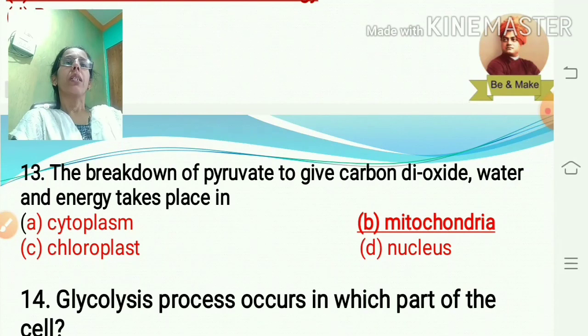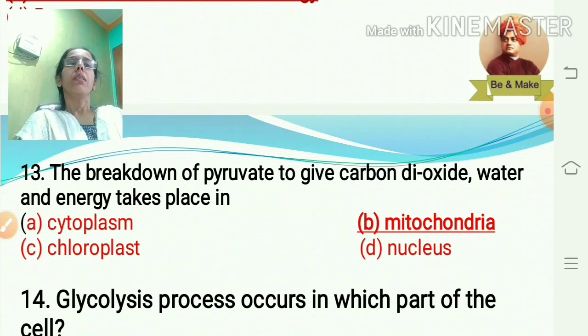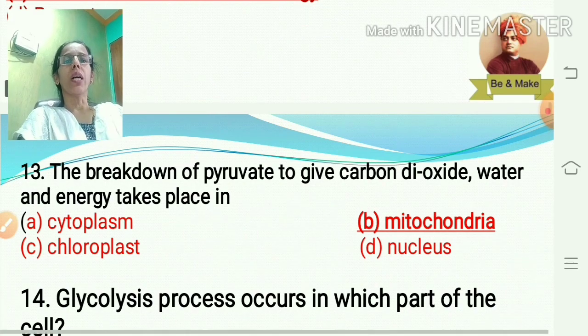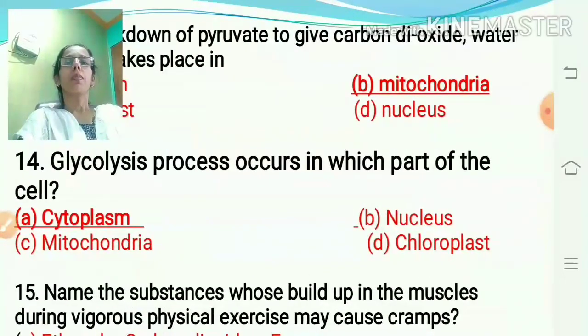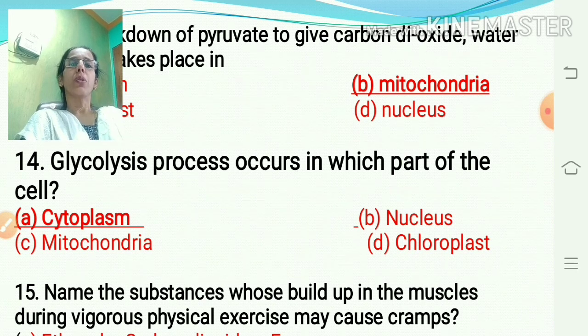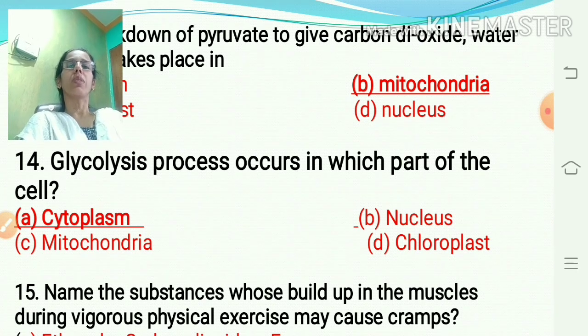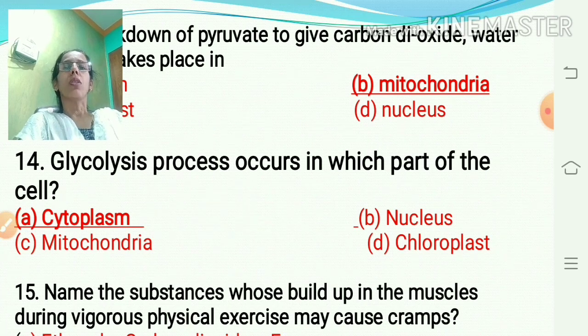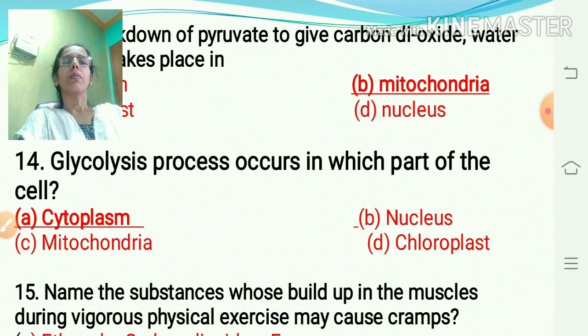The breakdown of pyruvate to give carbon dioxide, water and energy takes place in the mitochondria. We know that when glucose is converted into CO2, H2O and energy, this is complete oxidation and it takes place in mitochondria. Glycolysis: lysis means breakdown, the breakdown of the glucose molecule. In which part of the cell does this process occur? It occurs in the cytoplasm.